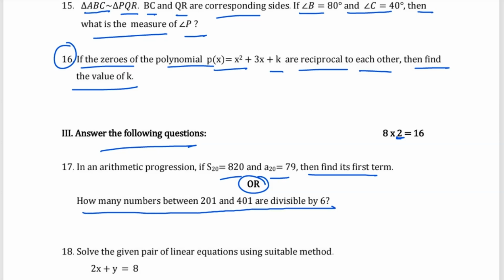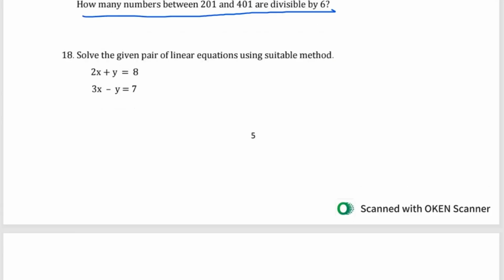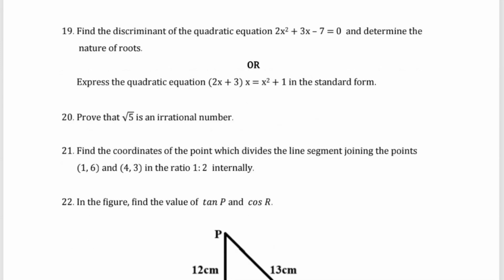Then moving with the next one, you have question number 18. Solve the given pair of linear equations using a suitable method. You can use any method. 2x plus y is 8, 3x minus 5 is 7. So you can use the elimination method, you can use the substitution method, whichever method you feel easy, you can use that method and solve. Then question number 19, find the discriminant of the quadratic equation